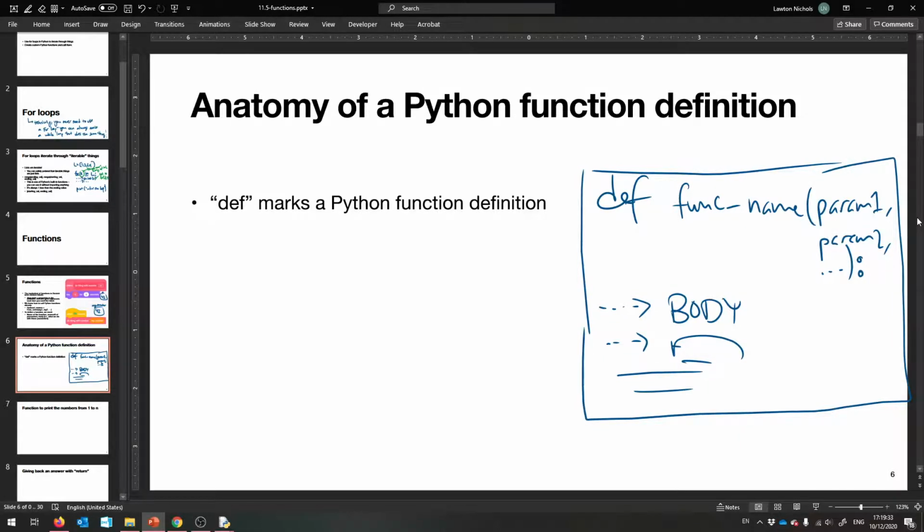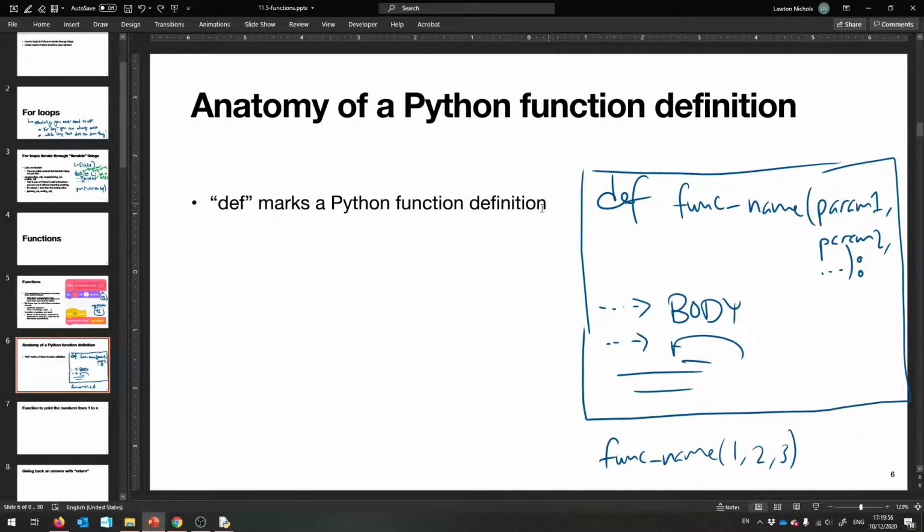And now you can call it by saying func name, I don't know, 1, 2, 3 or something. And you can optionally set it to a value if you give back an answer, and we'll talk about what that means, potentially. That's how you call it. This is the definition, this is the call.